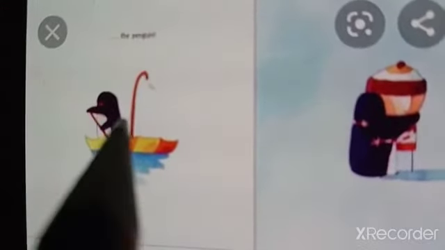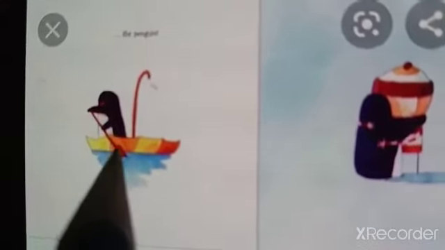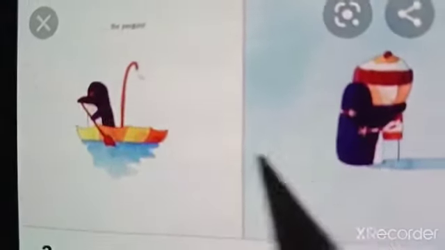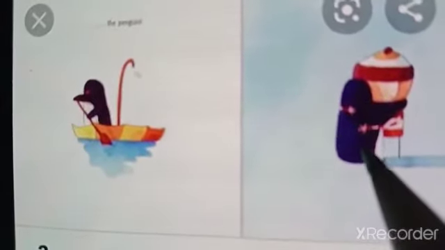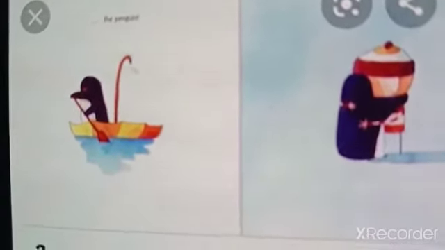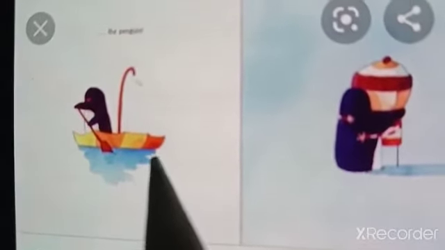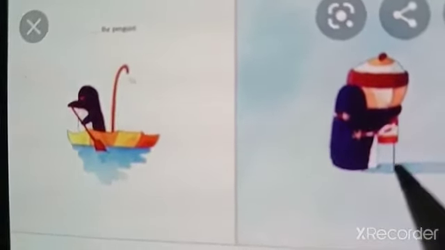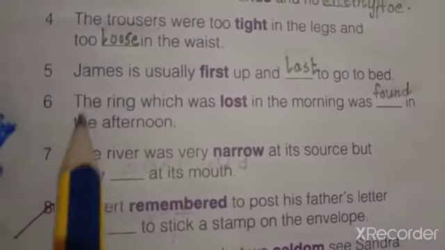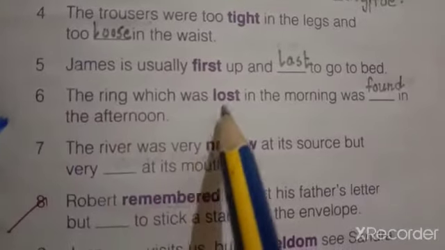There is a penguin and that penguin has lost the boy. But after searching, he found the boy in the snow. Okay. So what is the opposite of lost? That is found. Okay. Write it. After writing, reread the sentence. The ring which was lost in the morning was found in the afternoon.